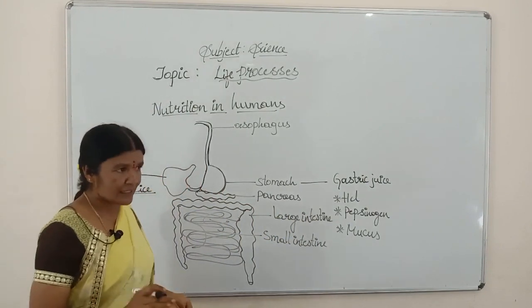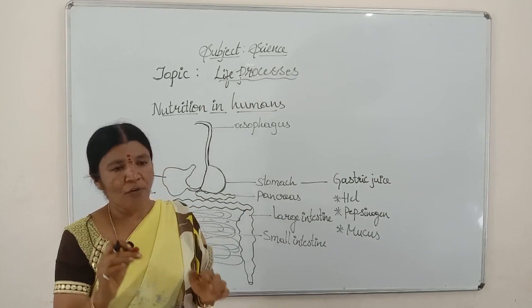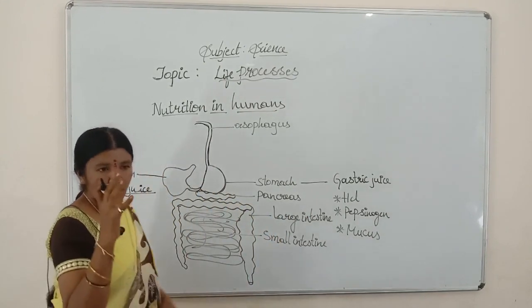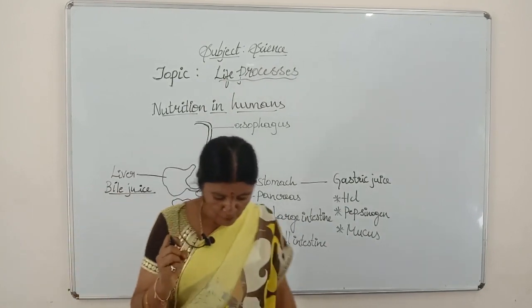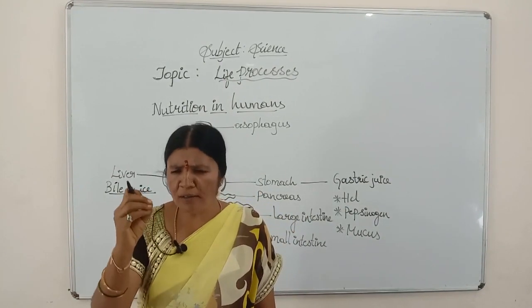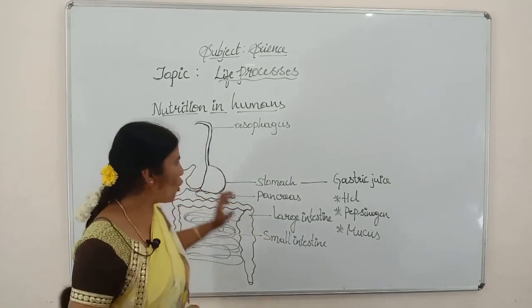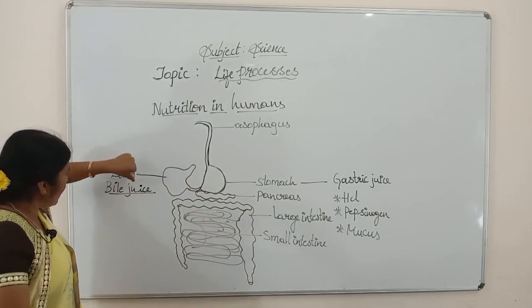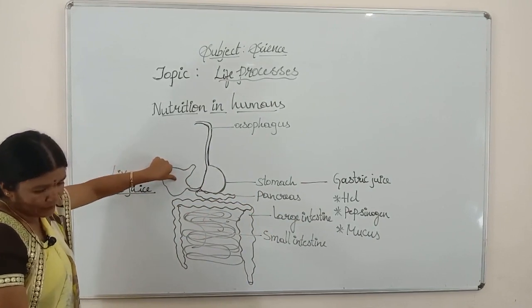Emulsification of fats means breaking up of complex fat molecules into smaller molecules, which is called emulsification of fats by the bile juice in the liver.